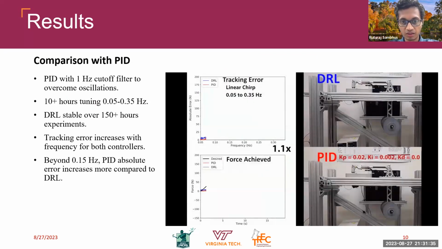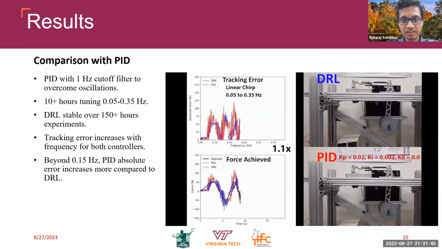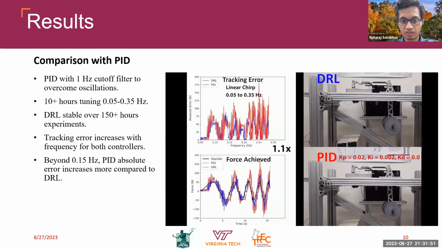Tuning the PID controller often resulted in oscillatory behavior. Consequently, a 1 Hz low-pass filter was necessary for stable control. Interestingly, the DRL controller consistently exhibited stability across 150 hours of experimentation. Although tracking error increased with frequency for both controllers, DRL showcased lower absolute error compared to PID for frequencies above 0.15 Hz as depicted in the plots.